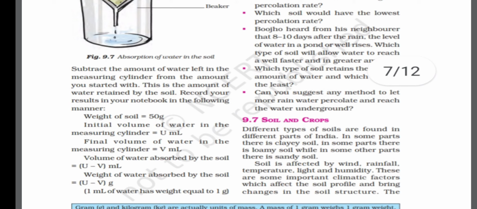So if we have used 5 ml of water, the remaining will be 5 ml in that beaker. So to find out the volume of water absorbed by the soil, we'll subtract the final value from the initial one, and we'll get the volume of water absorbed by the soil.